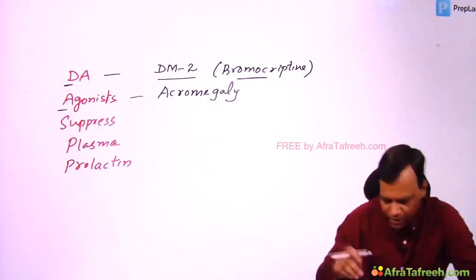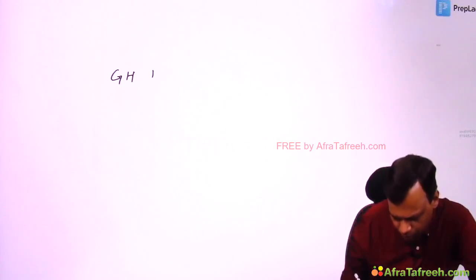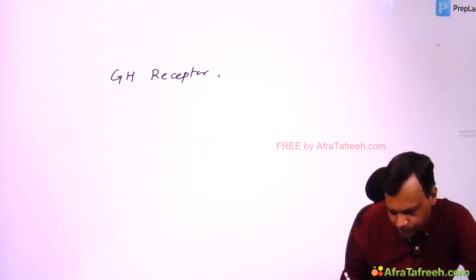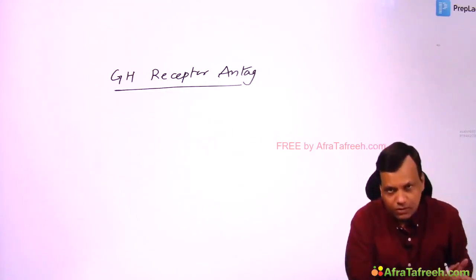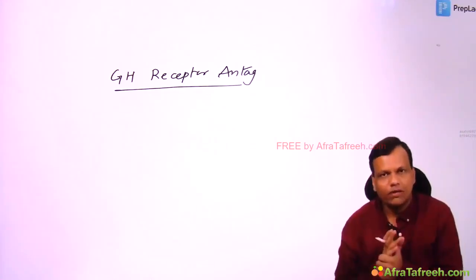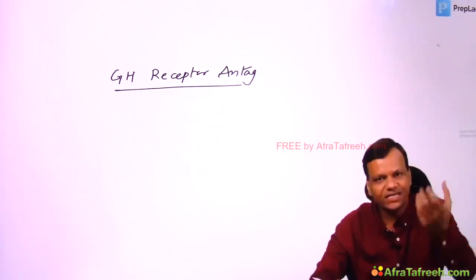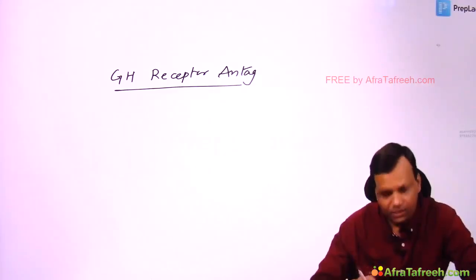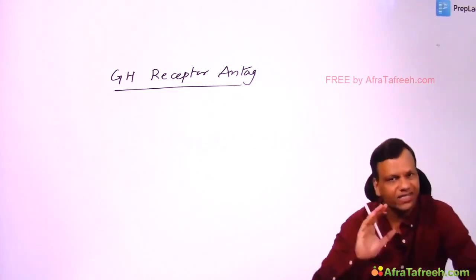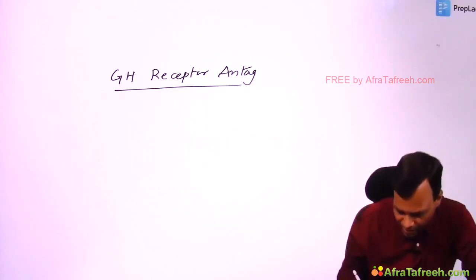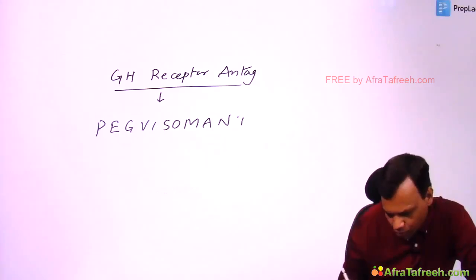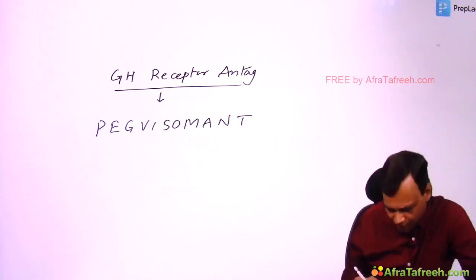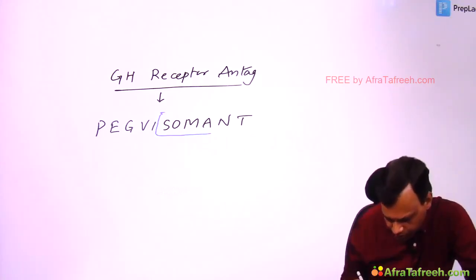But the third important thing is we have developed a new drug for acromegaly which is called growth hormone receptor antagonist. Remember the other two drugs we just discussed, that means octreotide and cabergoline, both of them act by decreasing the release of growth hormone. But this drug will block the receptor. It will not decrease the level, but it will decrease the function. And the drug which is growth hormone receptor antagonist is pegvisomant. So from the name you can remember, its name ends with soma ant.